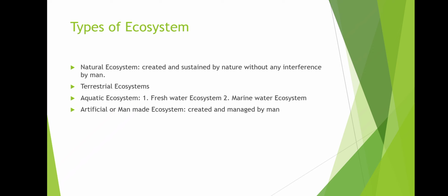Okay, so these two are aquatic ecosystem. And for terrestrial, I have not mentioned anything in the slide, you can see, but the terrestrial ecosystem includes forest, desert, plain lands, everything. Okay, so we will discuss all these things in the future video. So these are the types of the ecosystem.